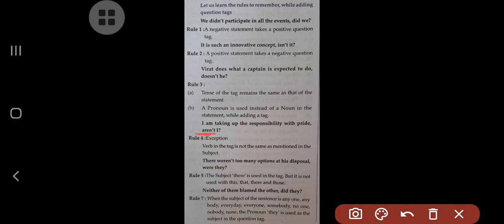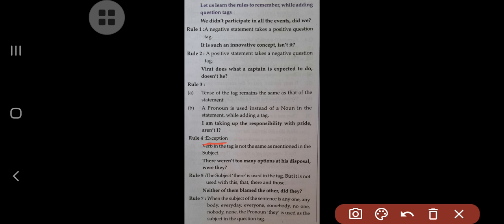Yes, this is the construction. When we are adding the tag and the subject is first person singular, we have to use aren't, because this is an exception to the rule.